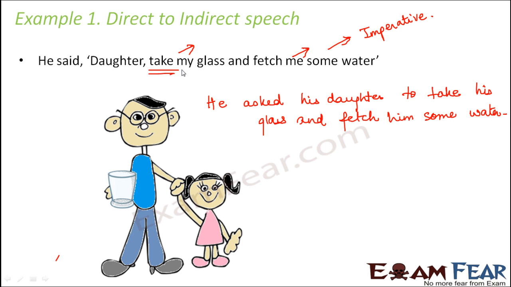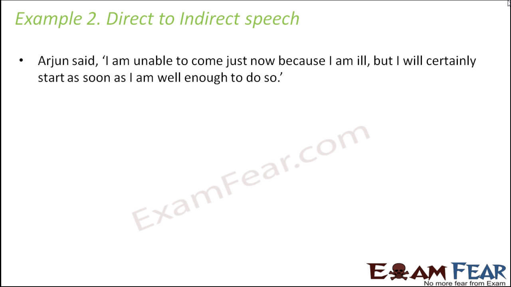The moment you understood that it is an imperative sentence, you understood that the verb will be to plus base form of the verb. But it is important that you change every pronoun wherever it is there. For example, he asked his daughter, so the pronoun is changed here. Again, his glass, him some water. Everywhere the pronoun needs to be changed. Let's move on to the next example.